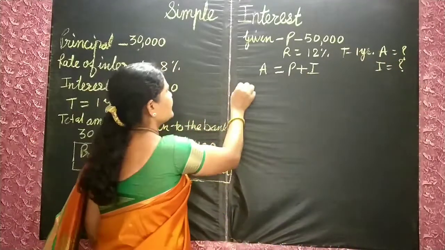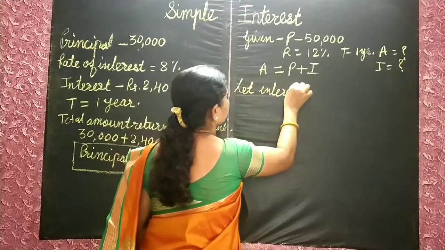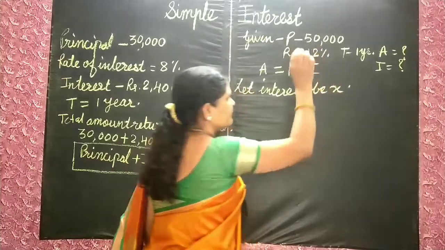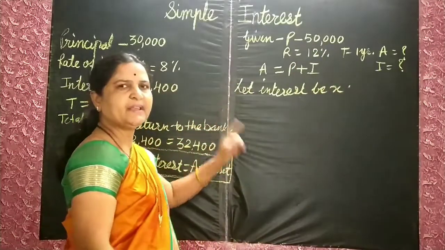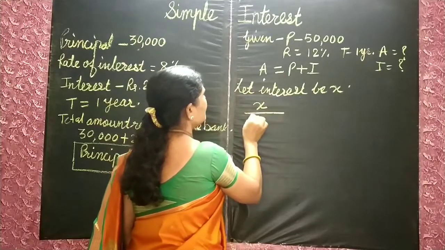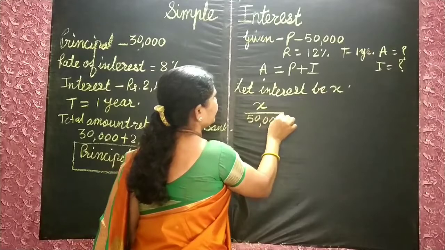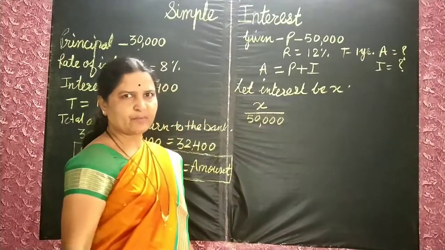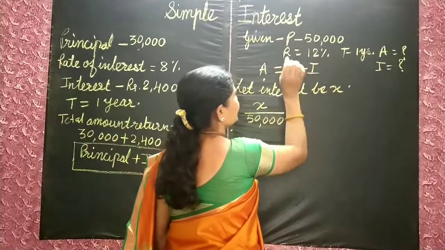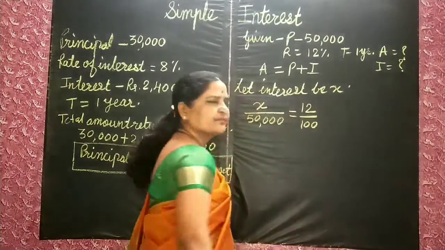So let the interest be X. Interest on how much amount? On 50,000. We are going to find the interest on 50,000. Correct? And the rate of interest is already given: 12 on 100 rupees.